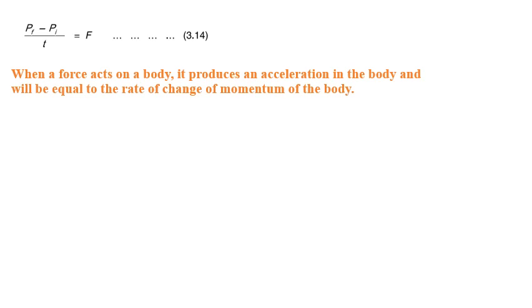We can also define the force: when a force acts on a body, it will produce acceleration, obviously. But how much will that force be? That force will be equal to the rate of change of momentum of the body.